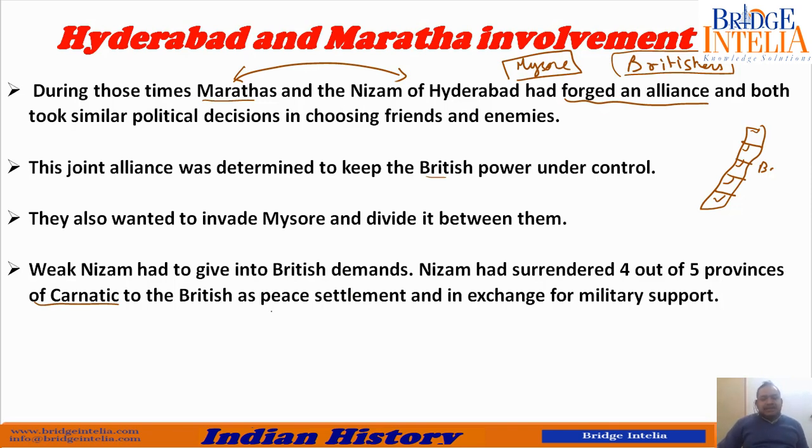So as a peace settlement and also in exchange for military support. In return, the British promised the Nizam that in case somebody attacks you, you can use our forces, and we promise that we are never going to attack you. So that way, the Nizam got the military support of the British.